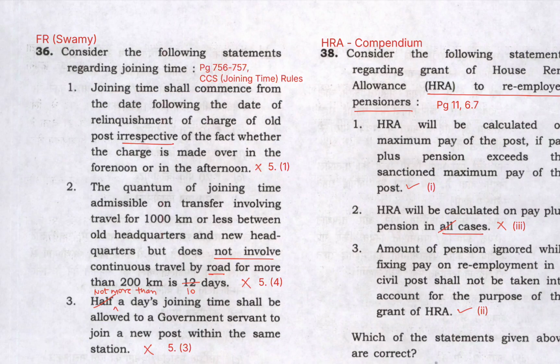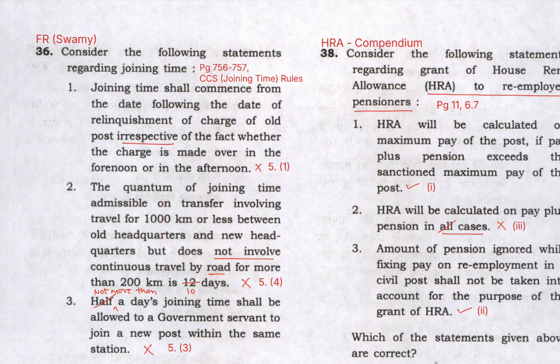So statement 1 says joining time shall commence from the date following the date of relinquishment of charge of old post, irrespective of the fact whether the charge is made over in the forenoon or in the afternoon. So this is a very incorrect statement because we all know that if charge is relinquished in the forenoon, that day is counted in joining time, but if charge is relinquished in the afternoon, that day is not counted for joining time.